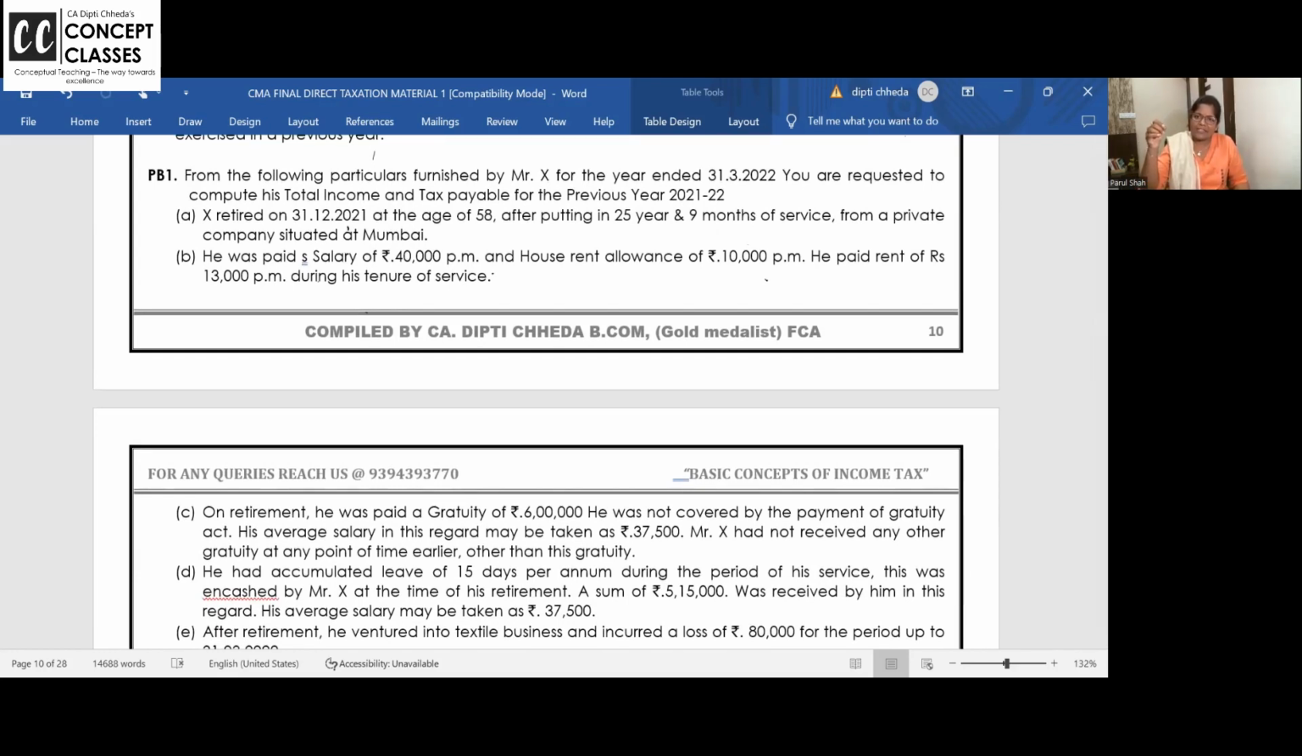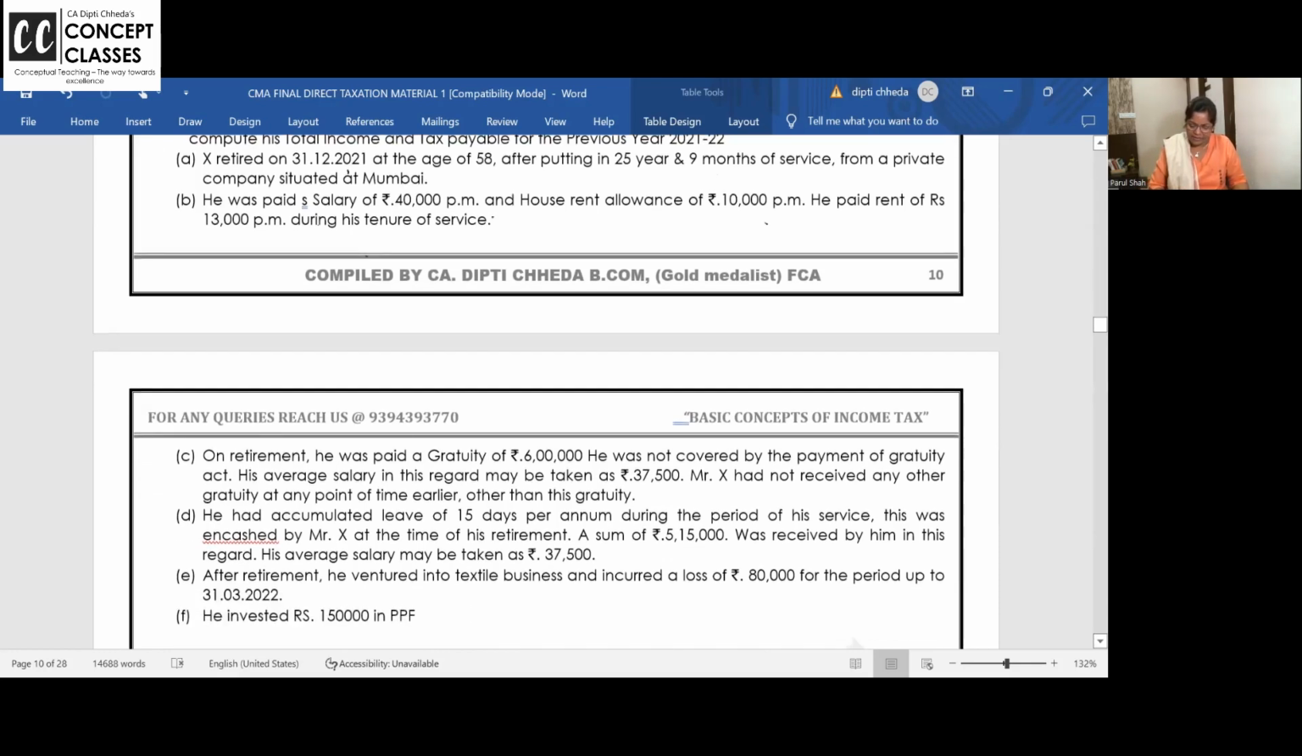They give you salary head income, like that they'll give ready. Retirement, he was paid gratuity. He was not covered by the Payment of Gratuity Act. Now, gratuity is the retirement benefit and the government limit is up to 20 lakhs, it is exempt. His average salary is given and accumulated leave salary, 15 days.